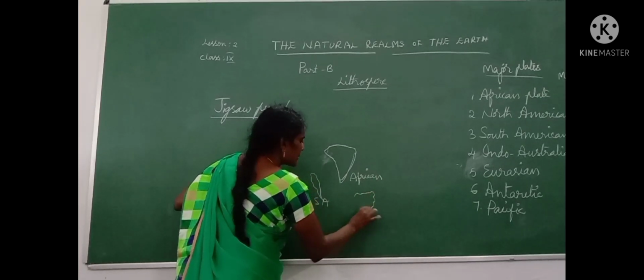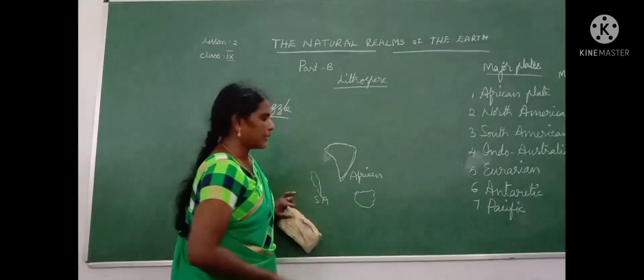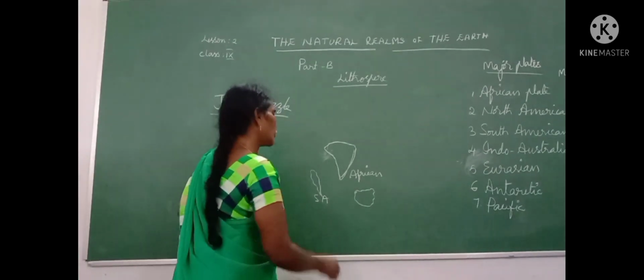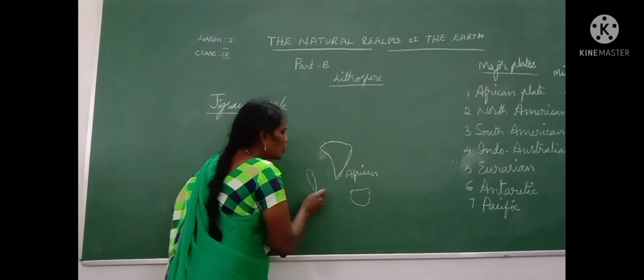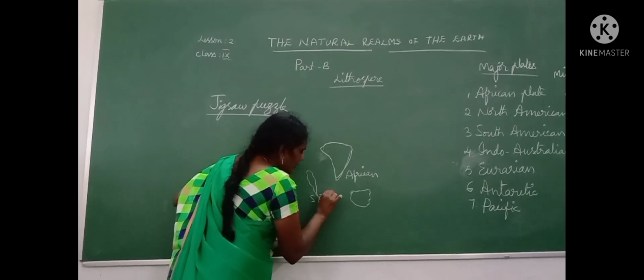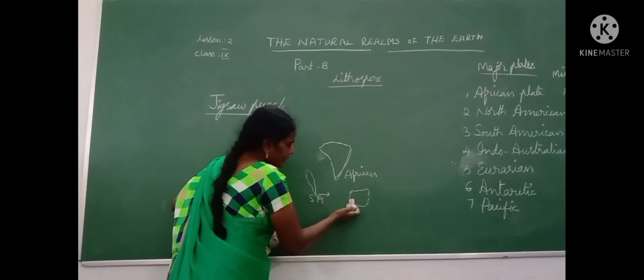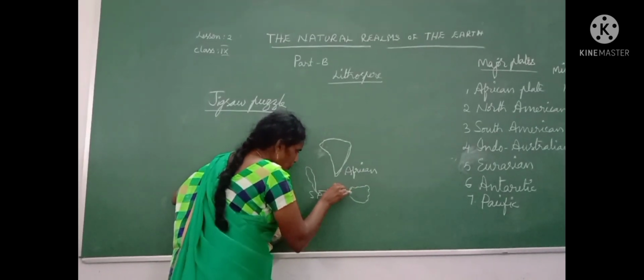Then this is the Australian continent, which is moving towards another plate. This is also moving towards this.